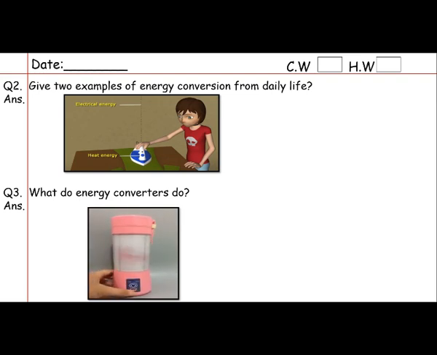Devices that convert one form of energy into another are called energy converters. So actually energy converters are the devices which can convert energy into something else. Got it, beta?